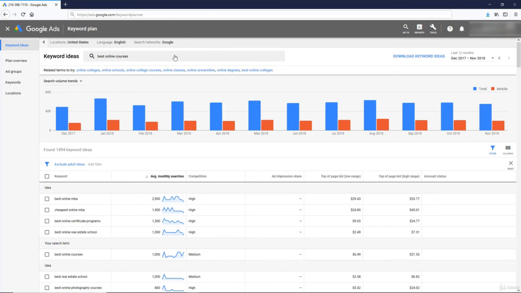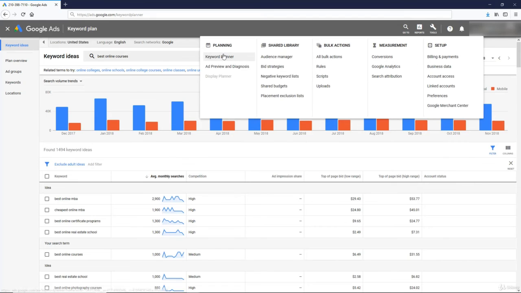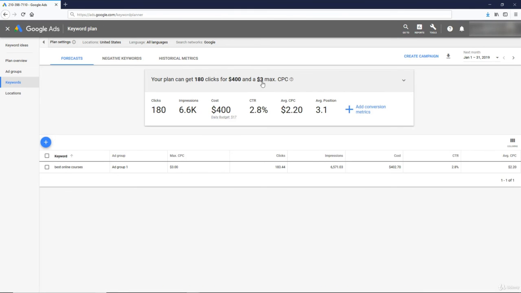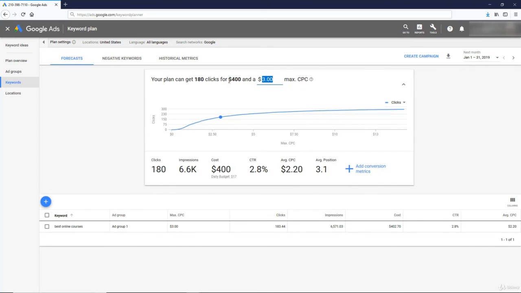So if you already have your keywords and now you just want to find out the search volume on Google, that's great. Let's go back to the Keyword Planner homepage and select Get Search Volume. So now I'll input those same keywords and then I'll click Get Started. So what I want to do, we're not actually running this ad, but I want to max this out so I can see the actual impressions for that keyword. So let's just type 999 and there we go. We can see what the max CPC is for this keyword. So 1425. Just press enter.